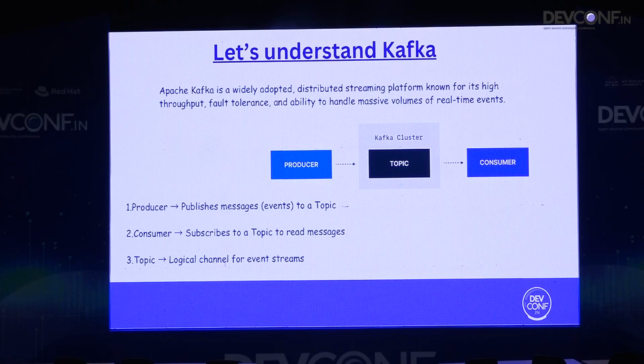When we talk about Kafka, we have three main characters: one is the producer, second is the topic, and the third is the consumer. In our case, the likes and everything that is happening are the events. There will be certain topics: one topic would be related to recommendations, one topic would be related to likes and so on. So these are the topics.